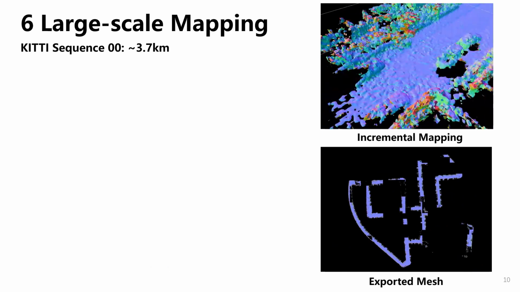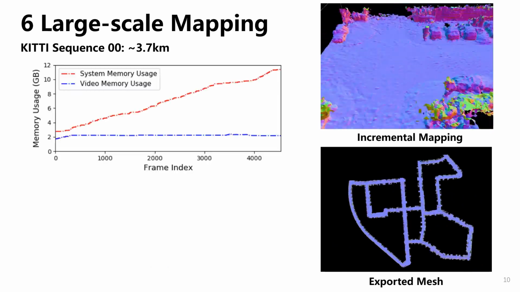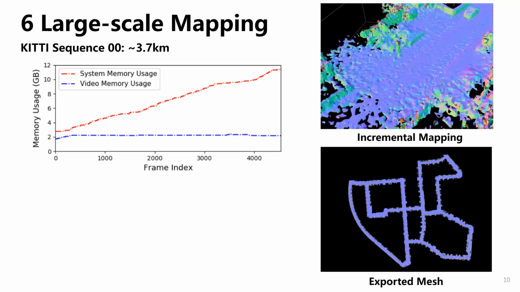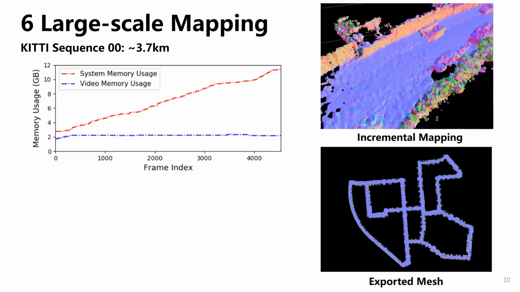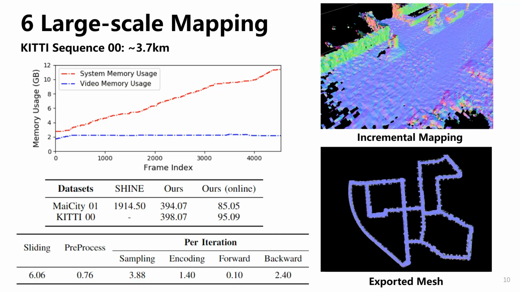As we experimented on the KITTI dataset, we show that we are capable of reconstructing large-scale scenes using around 2 GB VRAM. The video memory usage remains constant at the expense of the system memory usage, and also with a decent running efficiency and reconstruction quality.